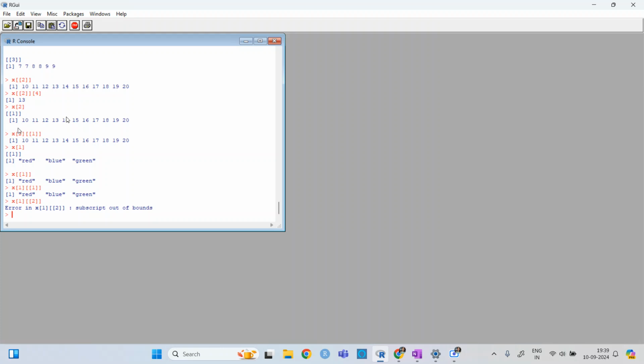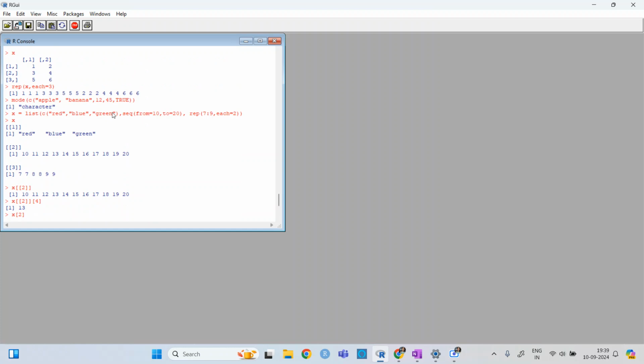For the list, x1, x2, x3 each have x double bracket 1. Inside the list there are three parts, but once I'm accessing one list, there are no parts, so I can access it just by one number.